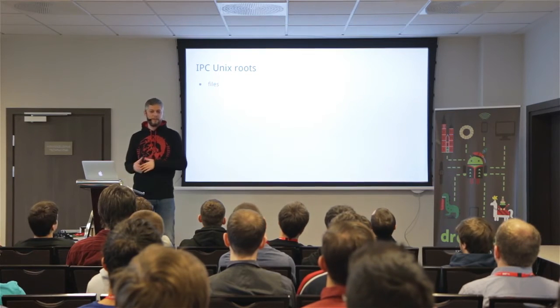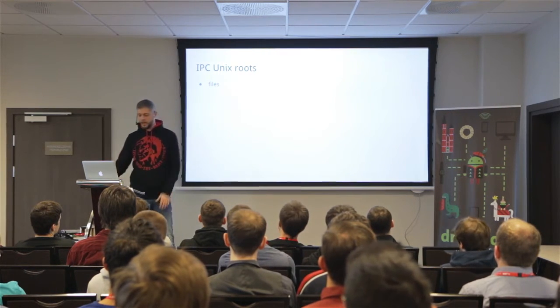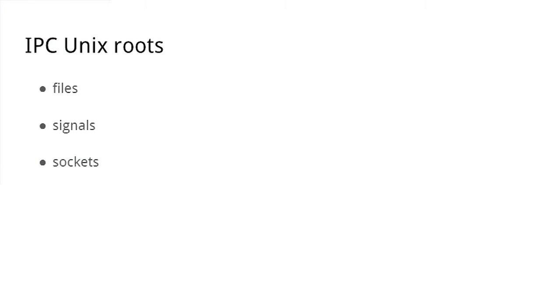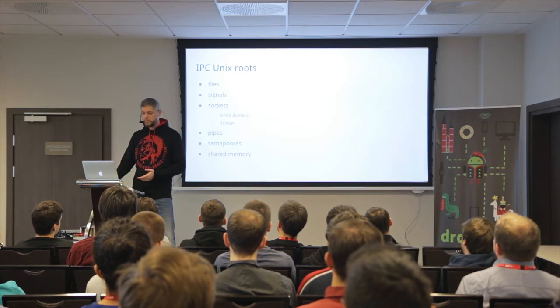The roots of IPC are of course in Linux, or Unix, because that's Android. There are some kinds of IPC that we can use nowadays on Android, like files. But with files, you need a path to the file and write permission. Not an easy thing. With signals, you basically just ping someone with a signal number, and there is no way to put a payload on that, so not very useful on Android. Sockets. Nobody likes programming sockets, right? Either Unix domain or TCP, cumbersome APIs. Then we have pipes, I will skip that. Semaphores, no idea, never used that. Shared memory is quite useful and supposed to be fast.